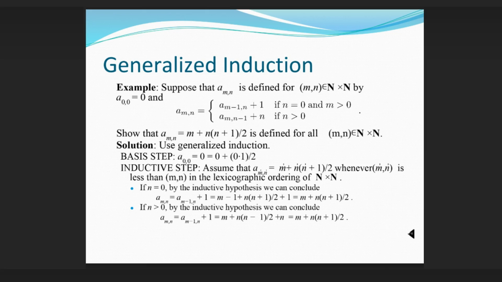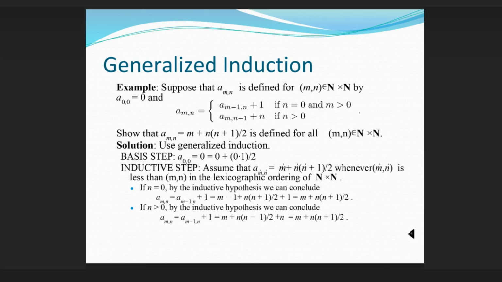Assume that a(m', n') equals (m' plus n')(m' plus n' plus 1)/2 whenever (m', n') is less than (m, n) in the lexicographic ordering of N times N. If n equals 0, by the inductive hypothesis we can conclude a(m, n) equals a(m minus 1, n plus 1) equals (m minus 1 plus n plus 1)(m minus 1 plus n plus 1 plus 1)/2, which equals (m plus n)(m plus n plus 1)/2.